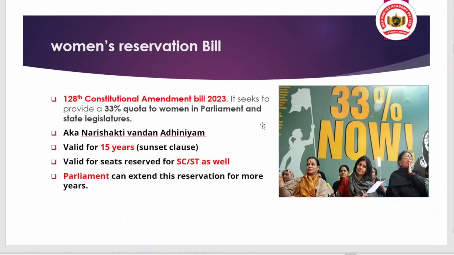When we talk about its history, already in 1996 the talks on bringing reservation for women in the parliament and the state legislative assemblies were held, but due to the lack of support or consensus, this bill remained pending for long years, approximately 27 years. Why was support not accumulated?